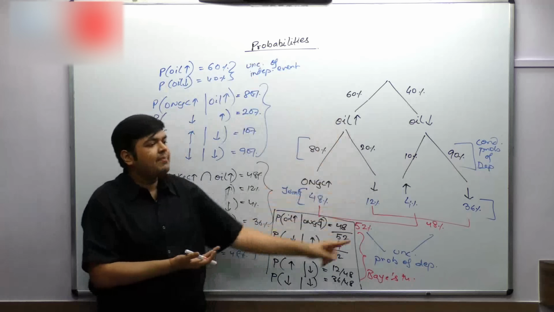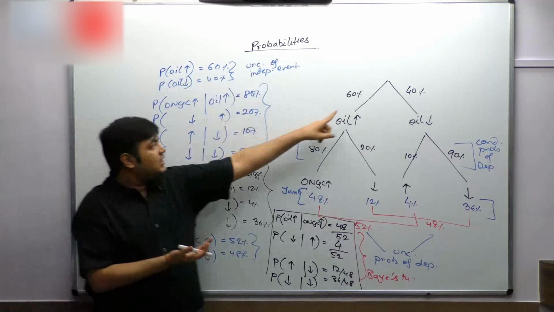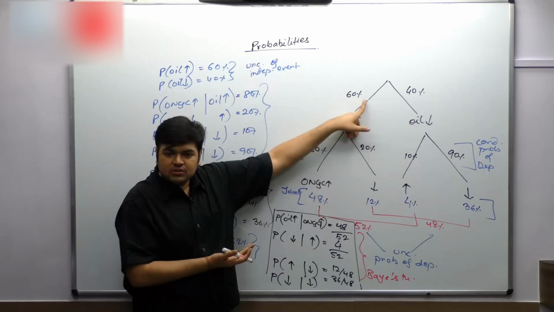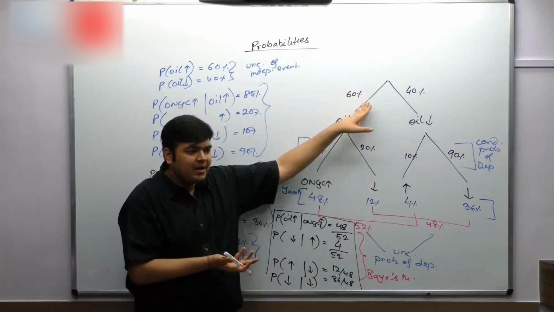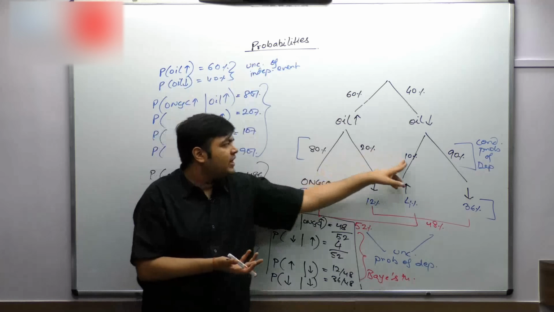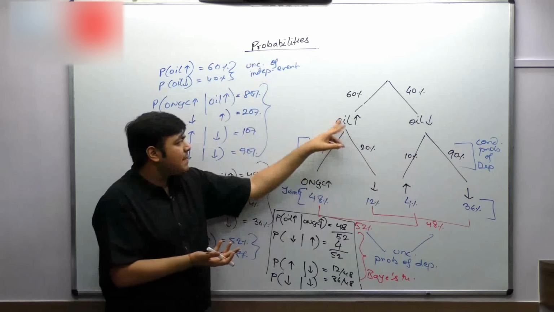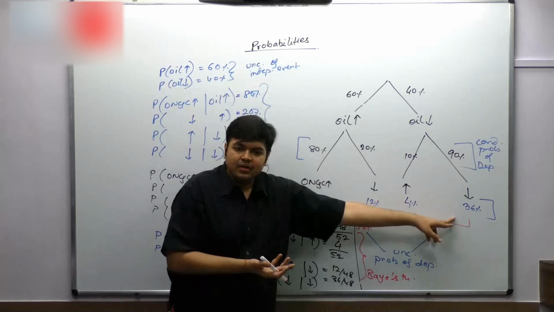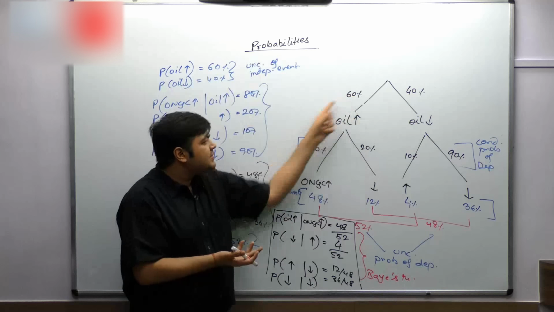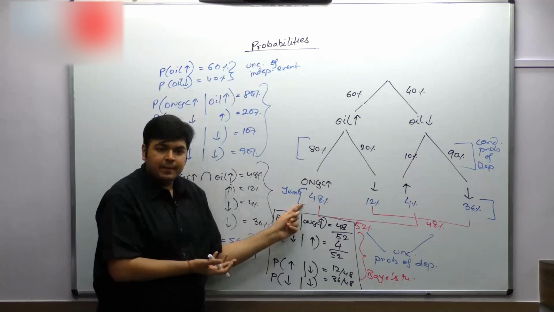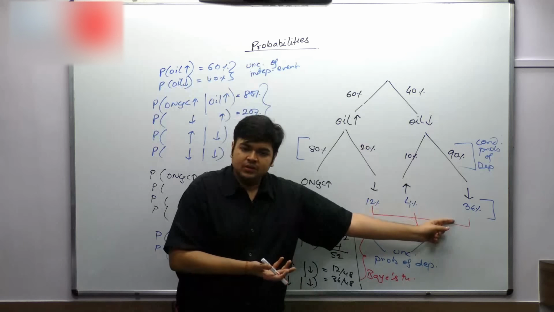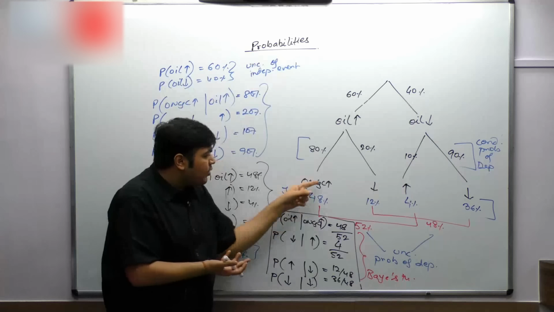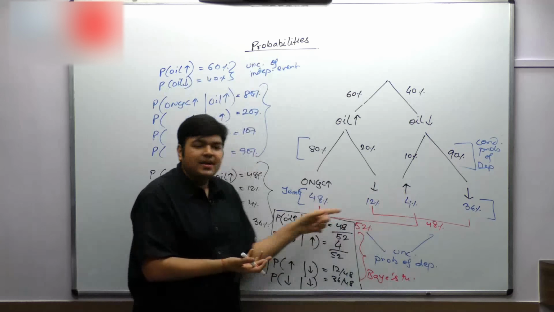Is everybody absolutely clear? Unconditional probability of the independent event is simply the probability of the independent event. Conditional probability of the dependent event: given that this has happened, what is the probability of this one? Joint probability: both events happening together, this into this, out of 60% cases, 80% cases this is happening. Using the joint probabilities, ONGC is going up in total 52% of the cases.